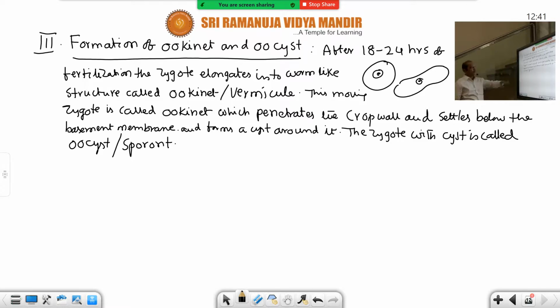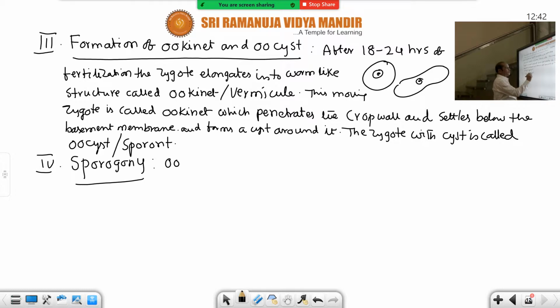Now this is the oocyst. That heading is completed. Formation of ookinete we have completed first of all, then oocyst also completed. And the last and final heading is sporogony. So this sporont undergoes sporogony.